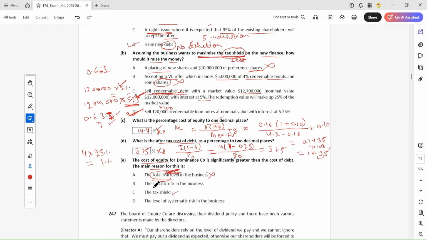The specific risk in the business is the unsystematic risk. Unsystematic risk can be diversified by holding a diversified portfolio.